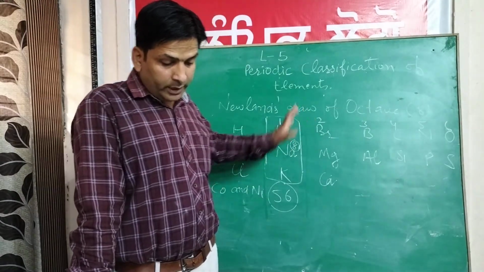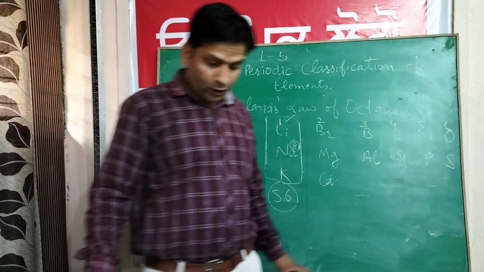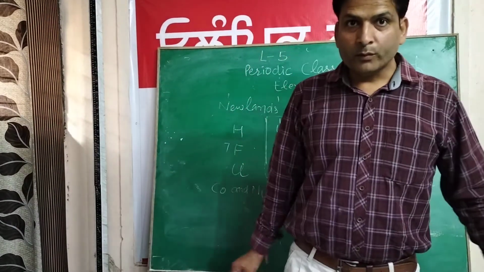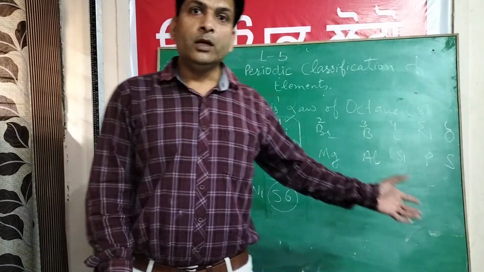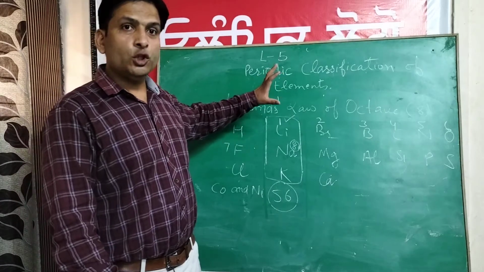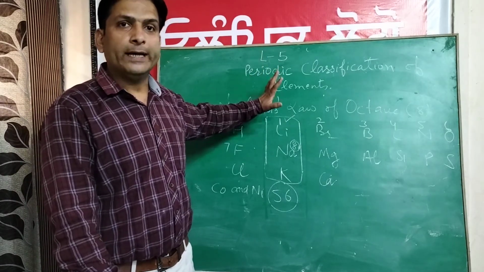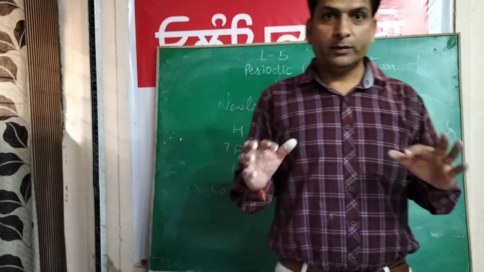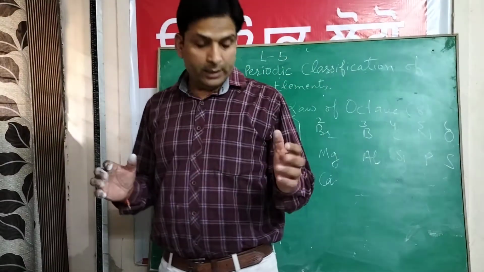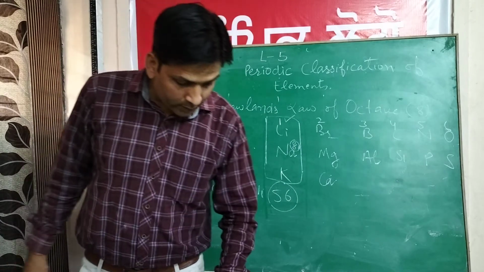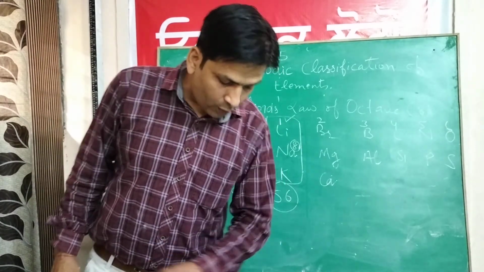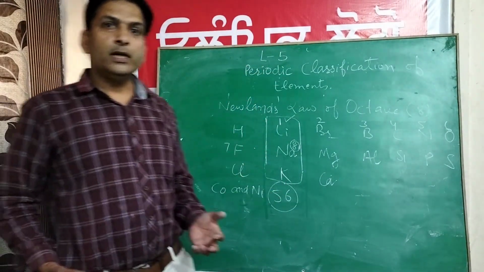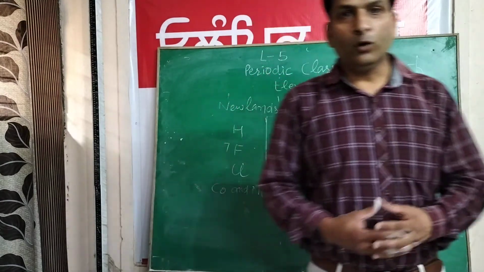Then the second question is, what were the limitations of Dobereiner's classification? We already studied about them. His chief limitation was he could make only three triads. He could not say anything about the rest of the elements. This was his chief drawback. The next question is, what were the limitations of Newlands' law of octaves? We just studied the limitations of Newlands' law of octaves.